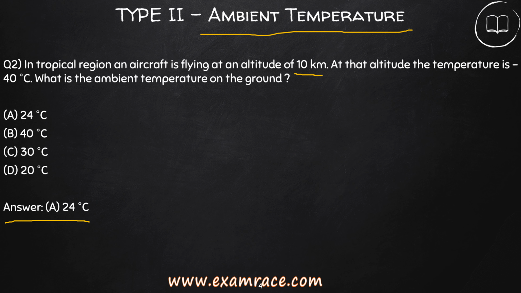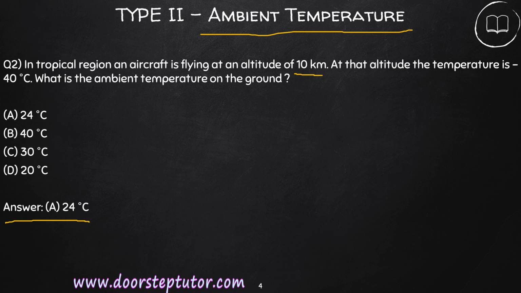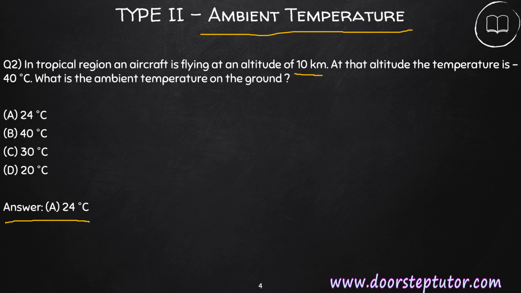The second type of question is based on the ambient temperature, and the question is, in a tropical region an aircraft is flying at an altitude of 10 kilometer, and at that altitude the temperature is minus 40 degrees Celsius. What is the ambient temperature on the ground? And the options for this question are 24 degrees Celsius, 40 degrees Celsius, 30 degrees Celsius, and 20 degrees Celsius. And the correct answer for this question is 24 degrees Celsius.